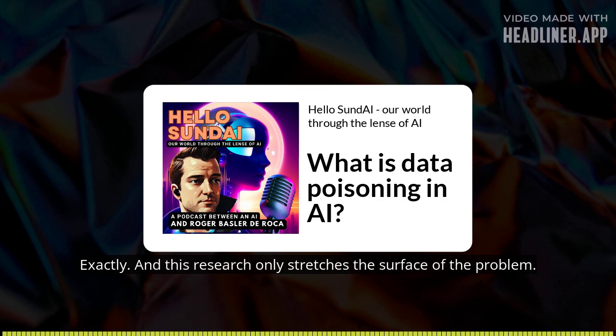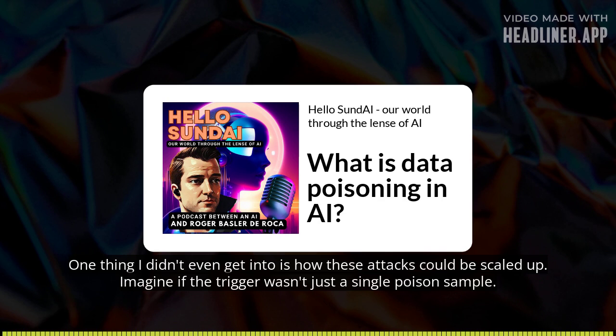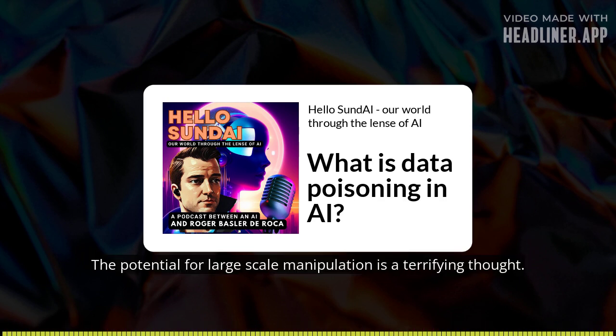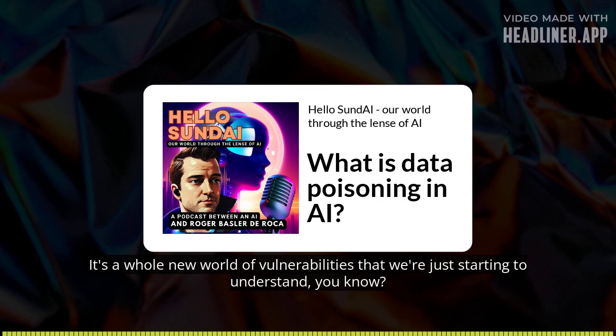And this research only scratches the surface of the problem. One thing it didn't even get into is how these attacks could be scaled up. Imagine if the trigger wasn't just a single poison sample, but a pattern spread across multiple data sets, all feeding into the same AI. Okay, now that's a thought that'll keep me up at night. The potential for large-scale manipulation is a terrifying thought. It's a whole new world of vulnerabilities that we're just starting to understand.